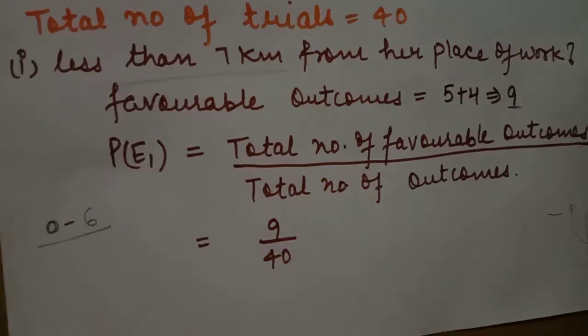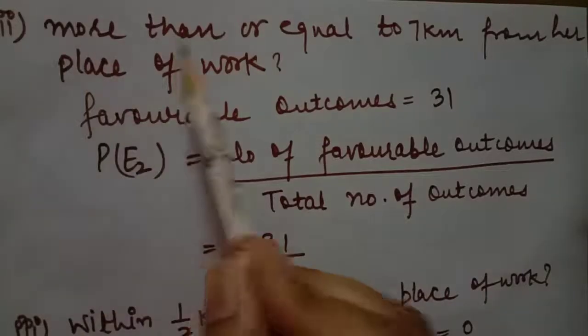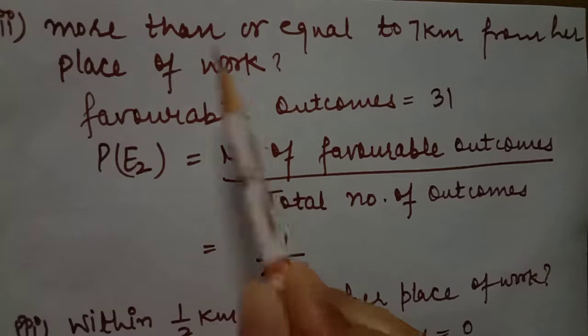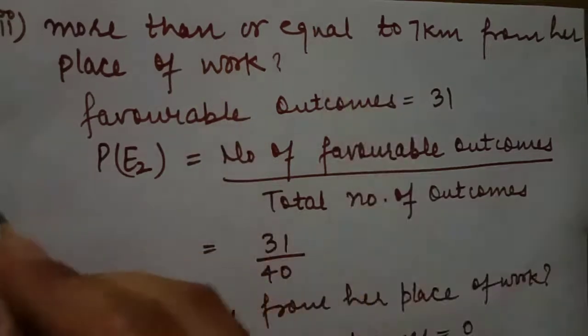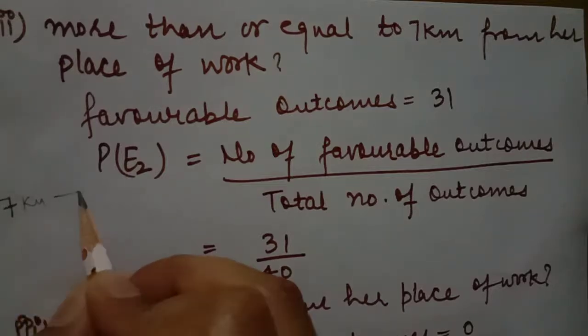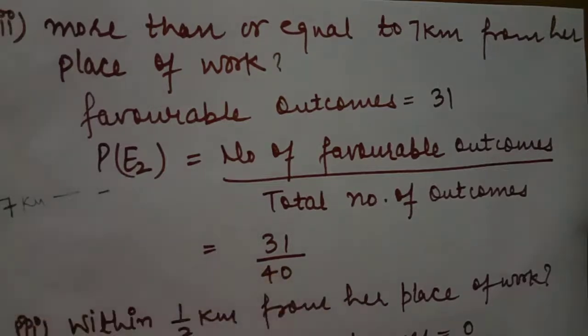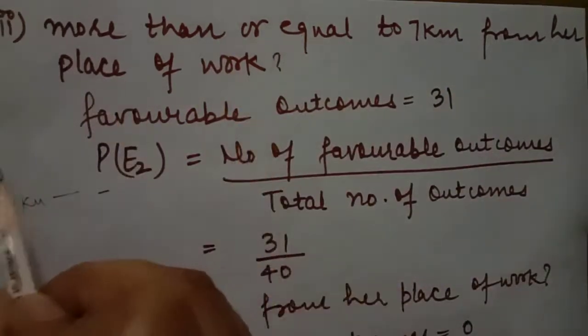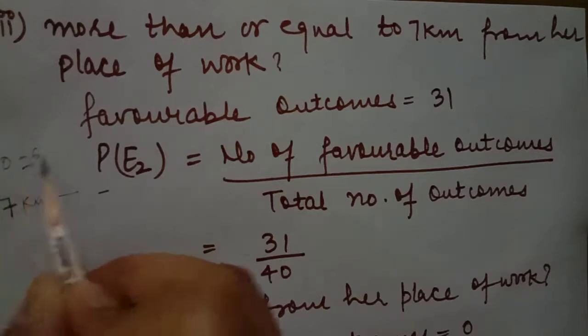Now second part, more than or equal to 7 kilometers from her place of work. More than or equal to means we will start our calculation with 7 kilometers and go to the last, which is the highest distance. So for more than or equal to 7 kilometers, we cannot include 0 to 6.